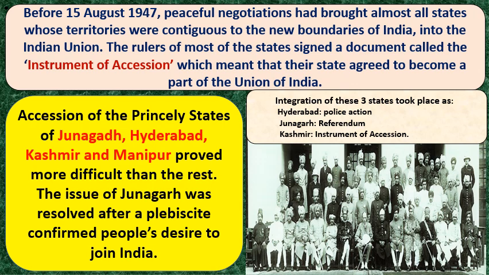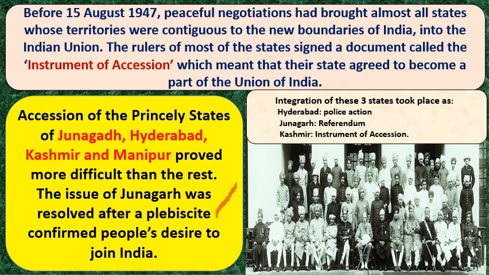Accession of the princely states of Junagadh, Hyderabad, Kashmir and Manipur proved more difficult than the rest. Majorly these four, Junagadh, Hyderabad, Kashmir and Manipur, the Government of India faced difficulty in joining to the mainland of India. The issue of Junagadh was resolved after a plebiscite confirmed people's desire to join India. Plebiscite means public opinion, very important. How did Junagadh join India? Through the plebiscite.